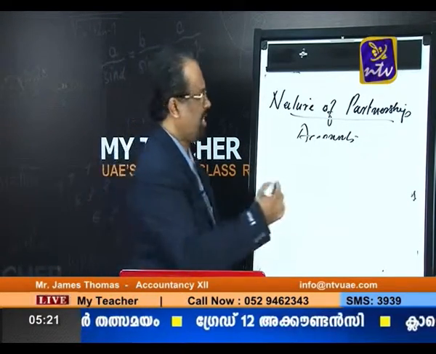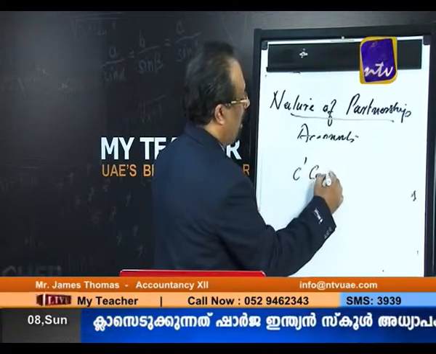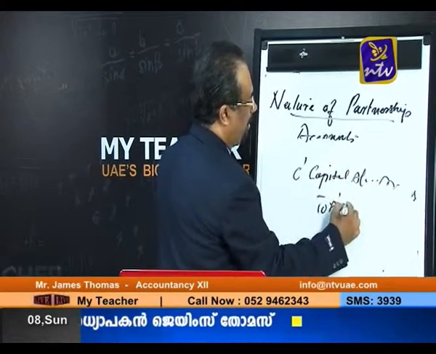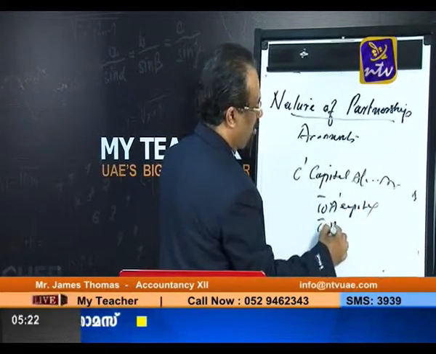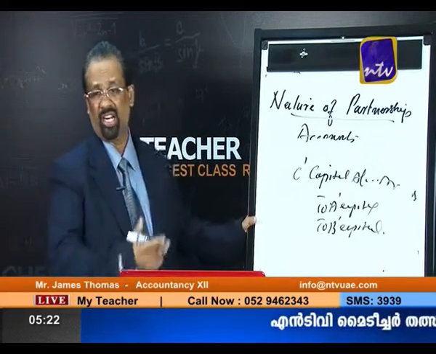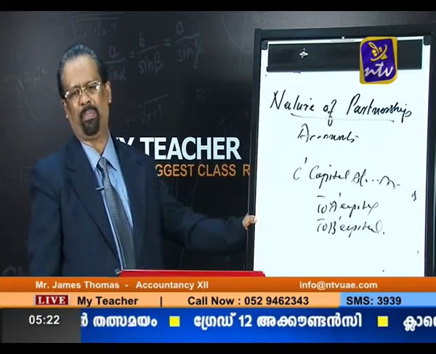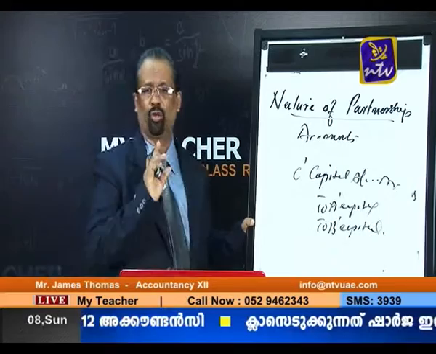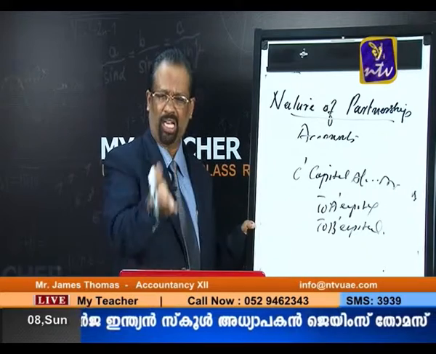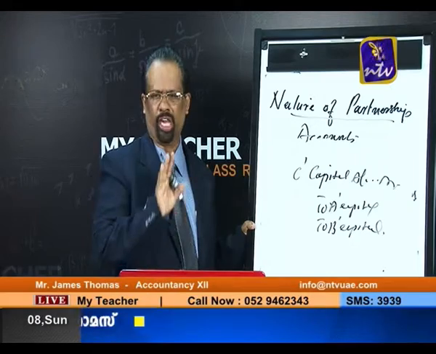Very simple. So C's capital account debit to the old partners' capital accounts. C is the new partner. C's capital account debit to A's capital and to B's capital according to the sacrifice ratio. This entry is very, very important. That means he is unable to bring the goodwill. The new partner's capital account is debited and the other partners' capital accounts are credited, according to the sacrifice ratio. Now context three is over.